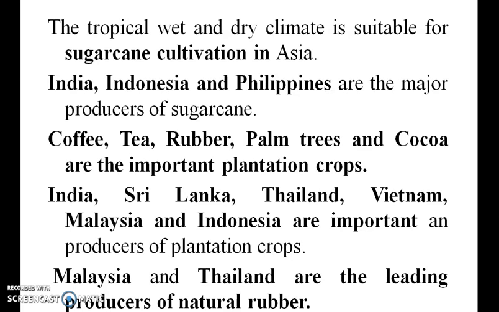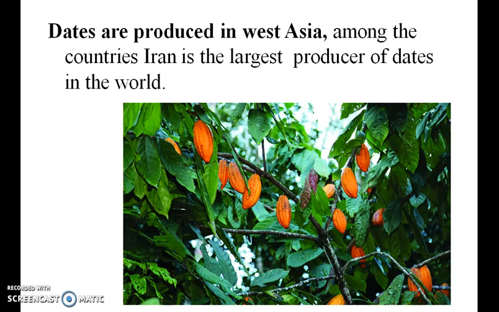India, Sri Lanka, Thailand, Vietnam, Malaysia and Indonesia are very important producers of plantation crops. In a plantation, trees are grown, like a tea plantation, where only tea is on that land. So this is called plantation crops. Dates are produced in Western Asia. This is cocoa, a plantation crop.